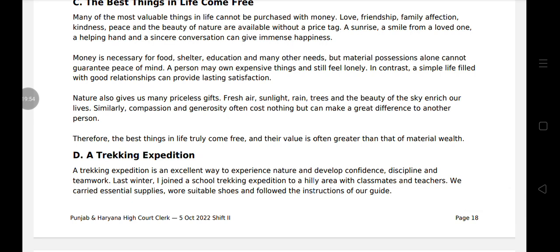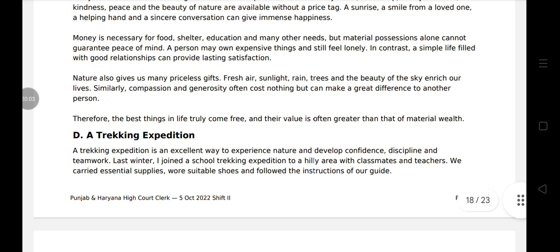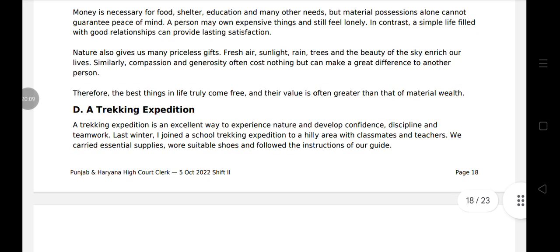Nature also gives us many priceless gifts: fresh air, sunlight, rain, trees, and the beauty of the sky enrich our lives. Similarly, compassion and generosity often cost nothing but can make a great difference to another person. Therefore, the best things in life truly come free, and their value is often greater than that of material wealth.